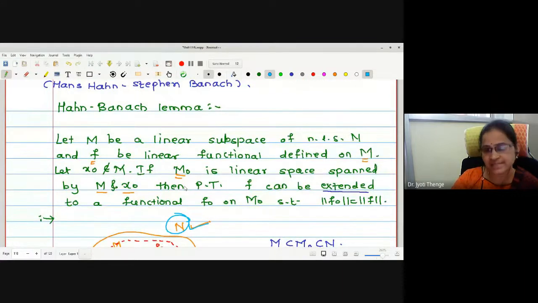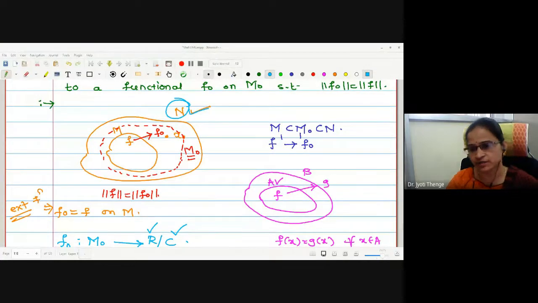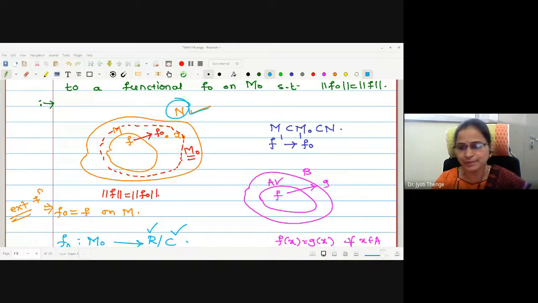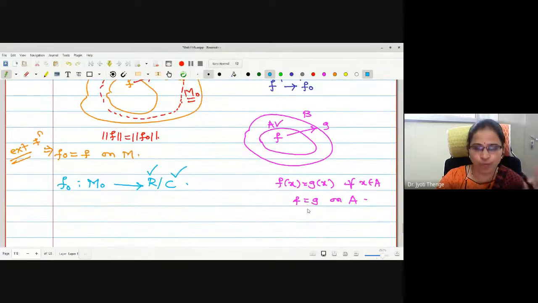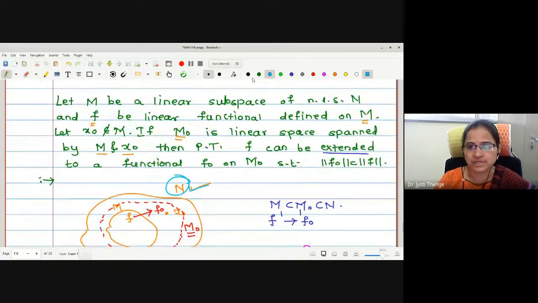Is the idea understood for the proof? If the idea is understood, I can start with the proof itself. Is that okay? Let me repeat again. The theorem is somewhat lengthy but not difficult. Once you understand this stepwise, there is no difficulty in the proof. Okay? Now, let me start the proof.